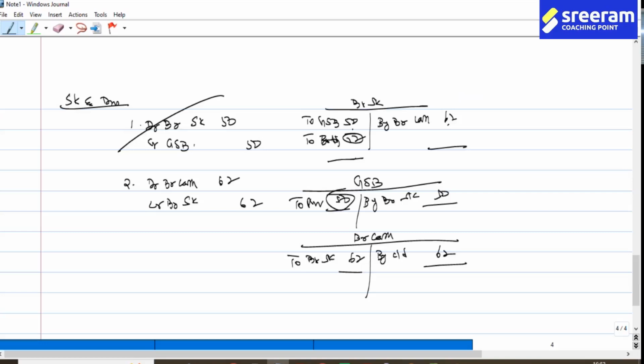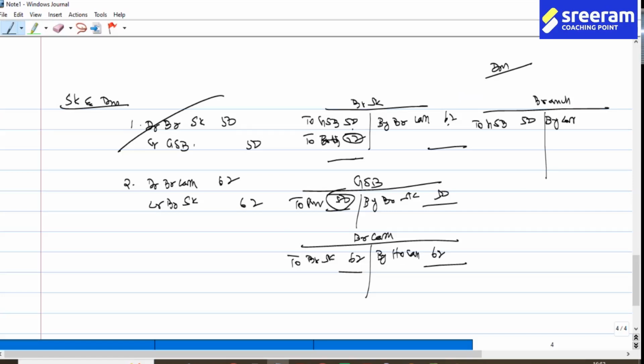Now this is the stock and debtors system. Under the debtors system, in the branch account, you have goods sent to branch 50. And the cash they have is remitted to head office. I will put it like that. To head office cash 62.